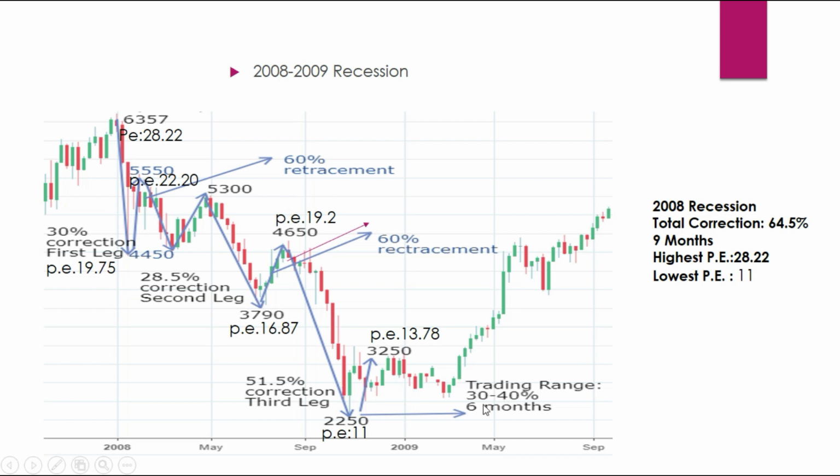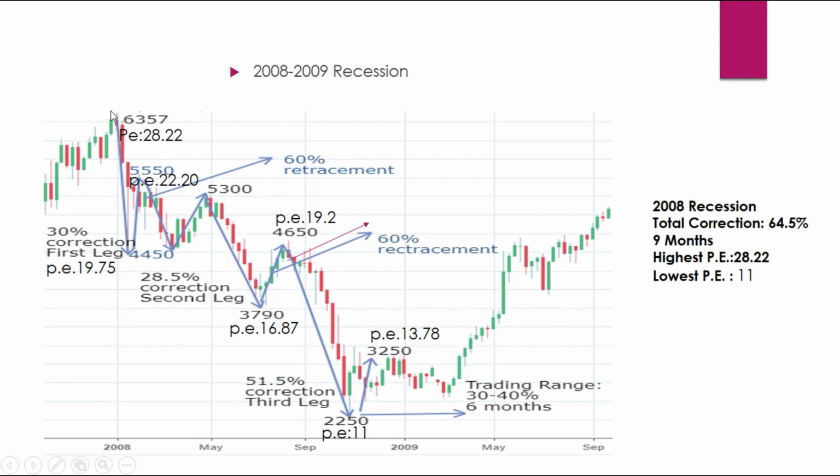You could see the trading range is around 30 to 40% movement from the bottom, and this trading range was maintained for almost 6 months. So even if you have missed this rally from when the PE was 11 and the market went up, there is an opportunity for the market again to come down and retest these bottoms before it really makes a strong uptrend.